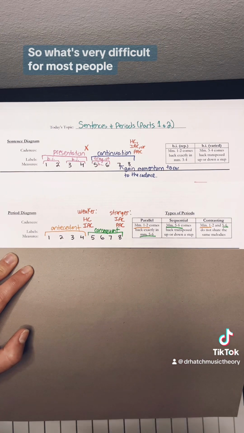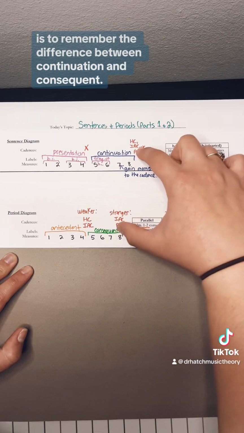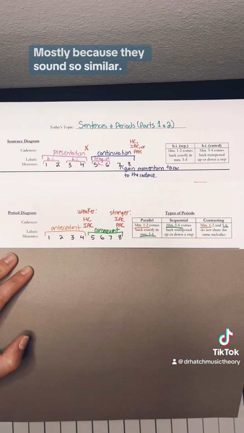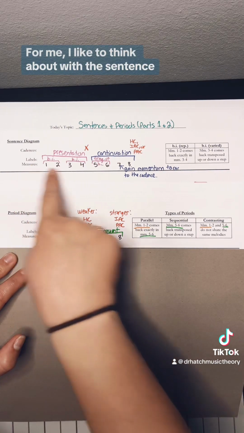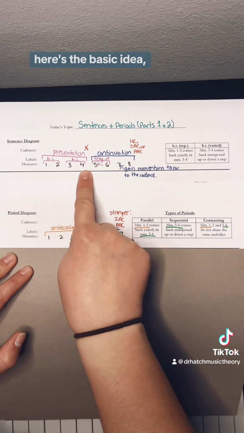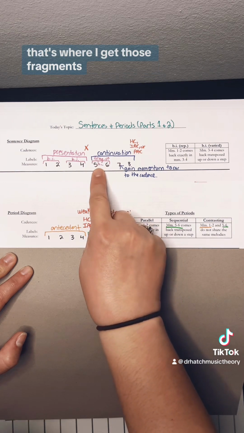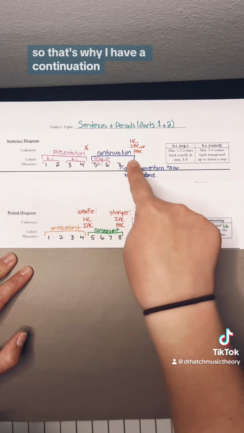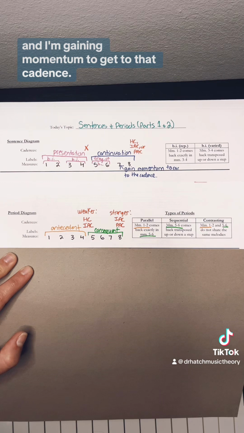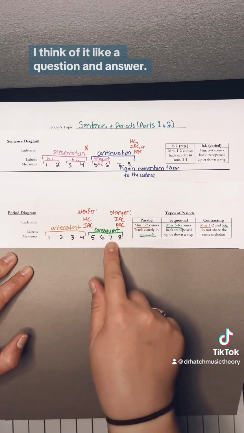What's very difficult for most people is to remember the difference between continuation and consequent, mostly because they sound so similar. For me, I like to think about it this way: with the sentence, I have the presentation, here's the basic idea, here's the basic idea. I'm going to continue to flesh out that basic idea. That's where I get those fragments, so that's where I have a continuation, and I'm gaining momentum to get to that cadence. For the period, antecedent and consequent, I think of it like a question and answer.